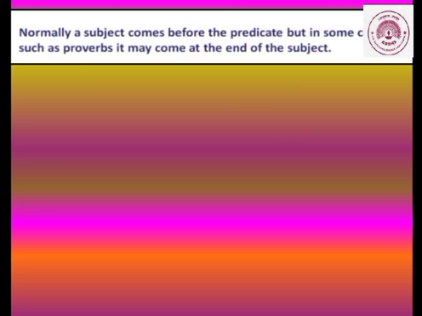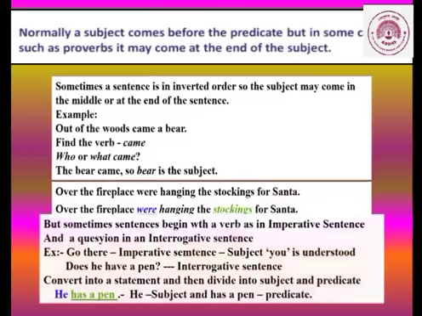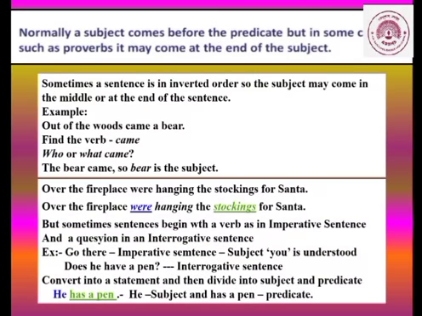Now normally children, a subject comes before the predicate, but in some cases such as proverbs, it may come at the end. So if you want to find out, you have to ask the question, who are we talking about or what are we talking about? Then sometimes a sentence is in an inverted order. So, the subject may come in the middle or at the end of the sentence. Like I said before, let us see one example. Out of the woods came a bear.